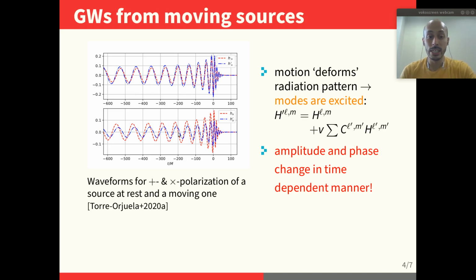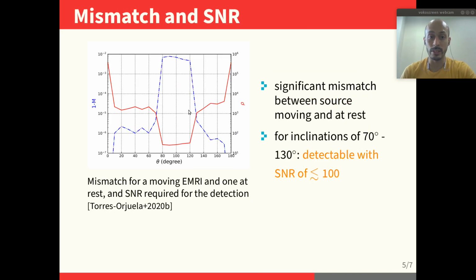in the phase. Here, I should mention that we have chosen these sources in a way that when you would be considering only the 2-2 mode, these waveforms would look exactly the same. So we have corrected for the difference in the mass due to the redshift, and we also are considering the rays that they are the same in the source frame. So only having the 2-2 mode, you will have no difference, but considering the additional modes and the change of the relative strength, you have now a difference in your gravitational waves, which is, as I mentioned, time dependent.